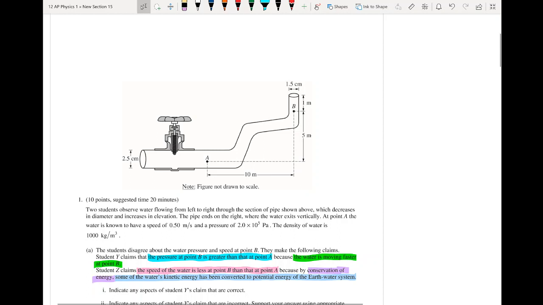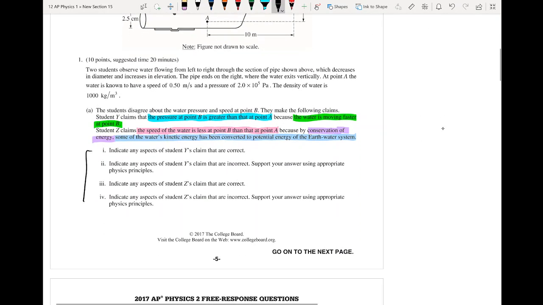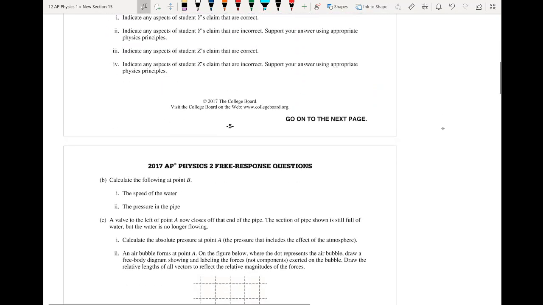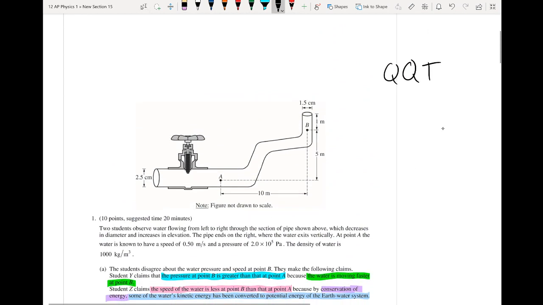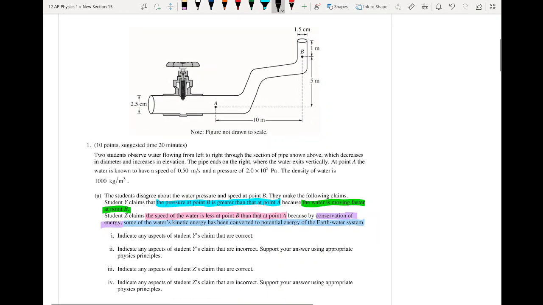Before we start, this is an example of one of our quantitative qualitative questions. It's asking us about a physical situation, and we're talking about it in a qualitative way. We're saying, hey, what's right, what's wrong, and why? Talk qualitatively, without equations, about what physics backs up this idea. Then later on we get more quantitative, where we're actually doing the math behind it. We're thinking about it qualitatively and then quantitatively, bridging the gap with some equations. This is the main one, the 60% worth one, that we will see on the AP test.